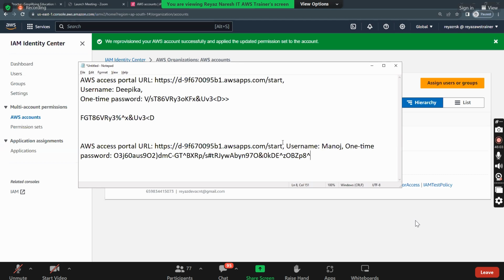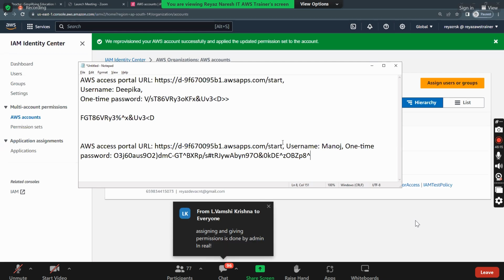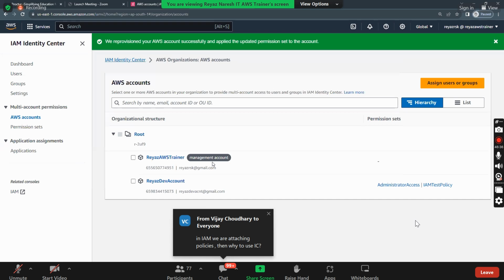Understood? So like this, centrally you can manage the entire credentials in Identity Center, and you can manage multiple root accounts using the concept called Organizations. Organizations and Identity Center are integrated with each other. Is it clear? Yes. Assigning and giving permissions is done by the admin in real life. Admin meaning you, the AWS engineer. Any questions still?